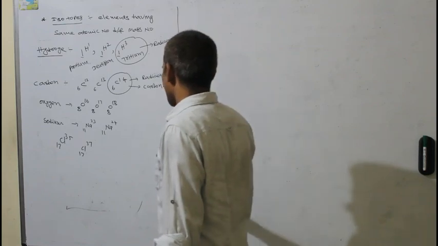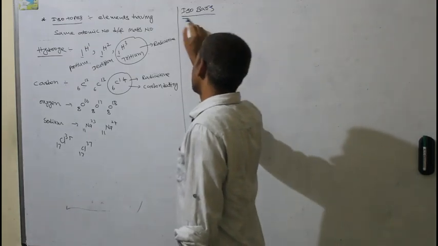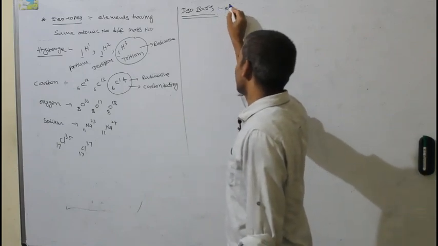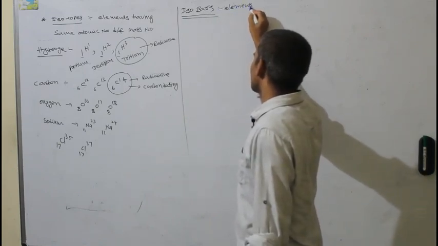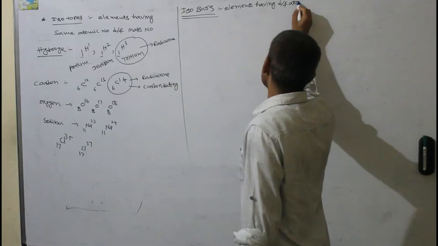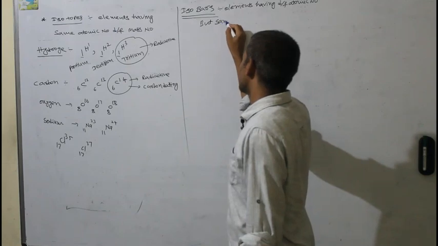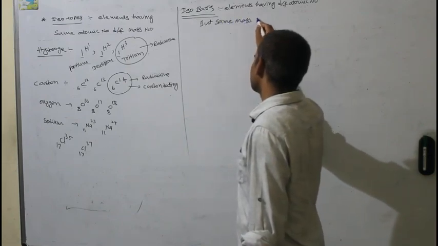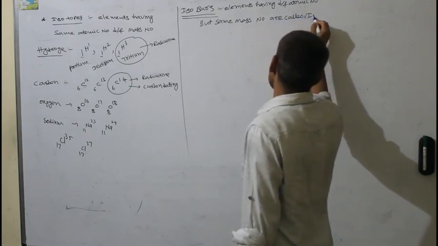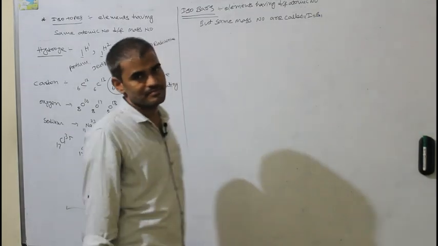Next, isobars. Isobars is the reverse of this. That is, elements having different atomic number but same mass number are called isobars. Atomic numbers are different but mass numbers are same.